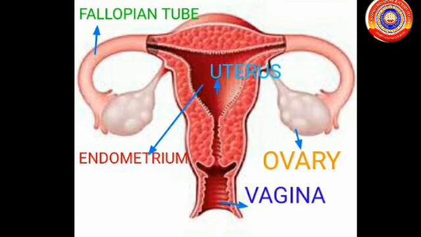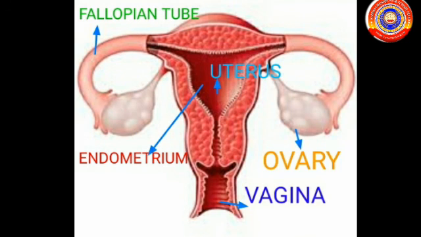Next we studied the female reproductive system. The female reproductive system has 5 parts. The first one is the ovary. It produces ovum and female hormones. The second one is the fallopian tube, or oviduct. It carries the ovum to the uterus. Fertilization takes place in the fallopian tube.